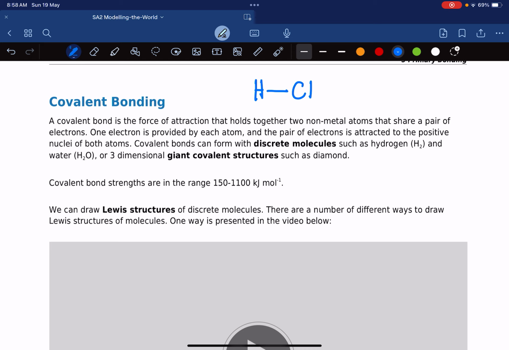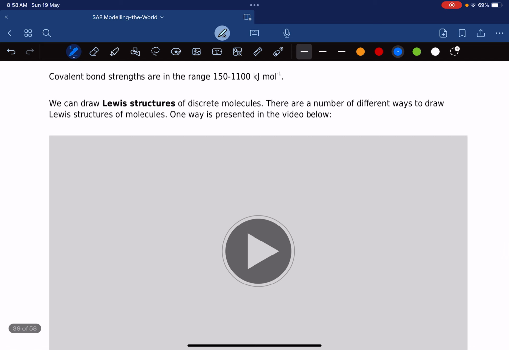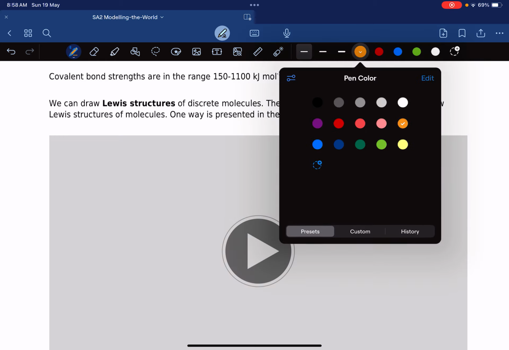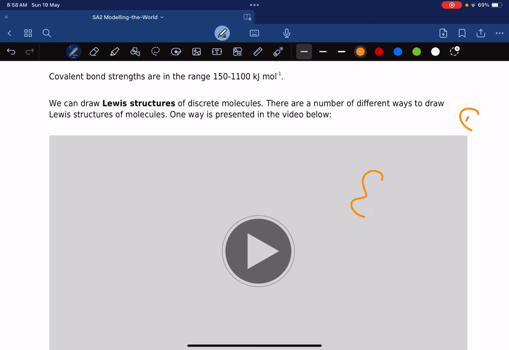Let's say, for example, in the case of carbon dioxide. How carbon dioxide forms is because carbon is 1s2, 2s2, 2p2, so carbon has 4 valence electrons.